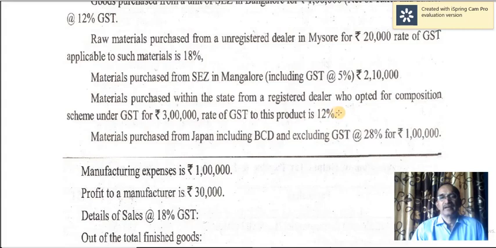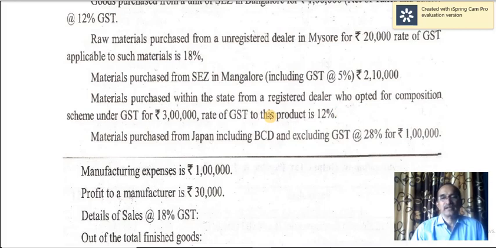But under composition scheme, you are paying a fixed rate on all goods. And this opportunity is available only to the trader or dealer whose turnover does not exceed 1 crore. But now that has been enhanced to 1.5 crore.